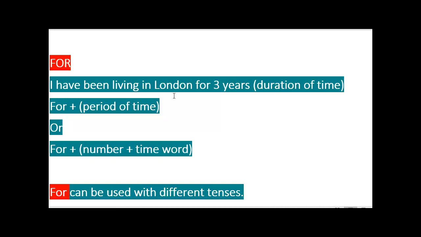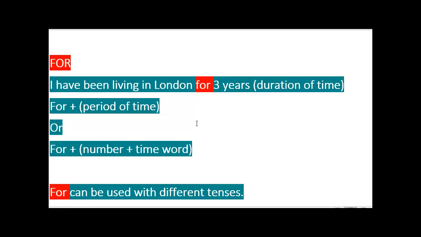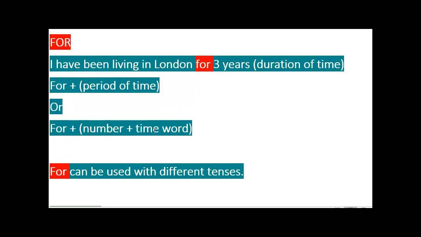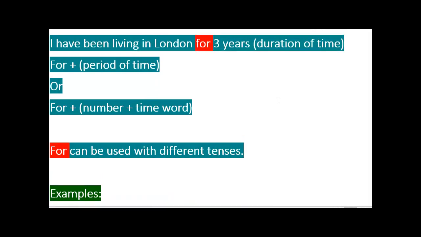An example for that: I have been living in London for 3 years. So that is a duration of time. Or we could have a number plus a time word. And for, we use it with different tenses, not a specific tense.